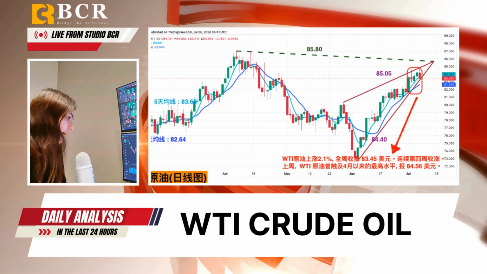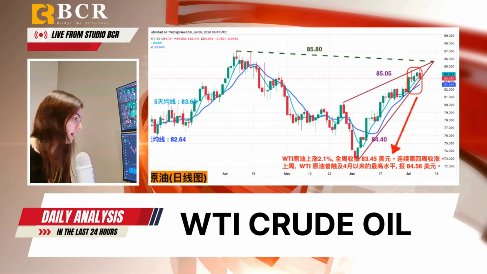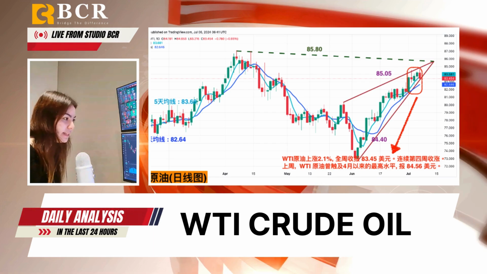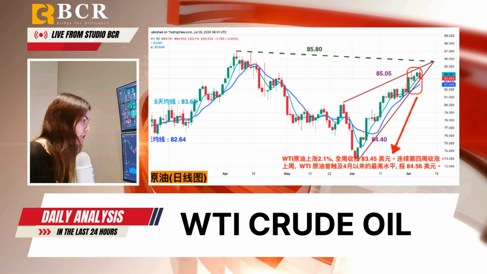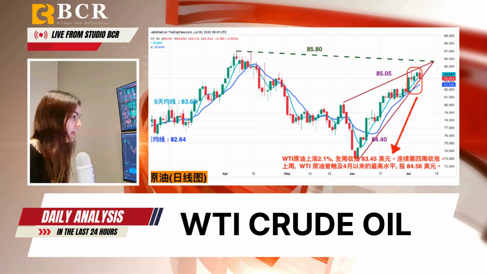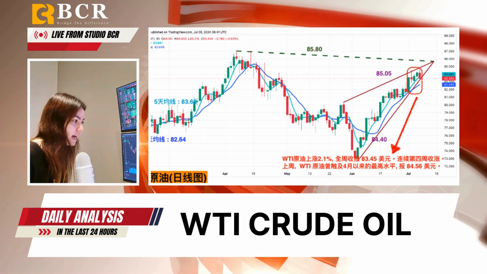Earlier, the WTI hit its highest level since April at $84.56 per barrel. However, the prospect of the Gaza ceasefire reduced the Middle East risk premium, pressuring prices. Despite this, the strong US summer demand and the largest drop in US inventories in nearly a year fueled the bullish sentiment. The US EIA reported a 12.2 million barrel drop in crude inventories, far exceeding the expected 700,000 barrels,